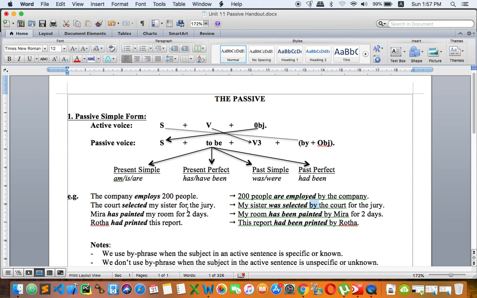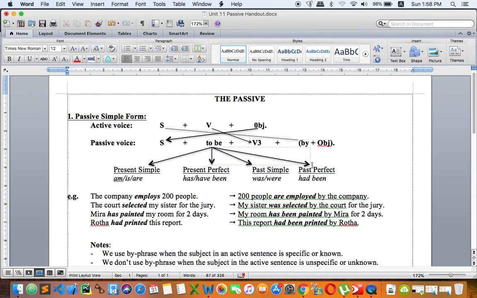Mira has painted my room. Okay, as you can see, my room is an object. Has painted is present perfect. And my room has been painted. Okay, so we change to has been because it is present perfect according to the form right here. Then you have to use present perfect. And why is it has? Because there is only one room, then you have to use has. And we have by Mira. Okay, I will explain why later. And the last one is past perfect. Rata had printed this report. Then you can say this report had been printed by Rata.